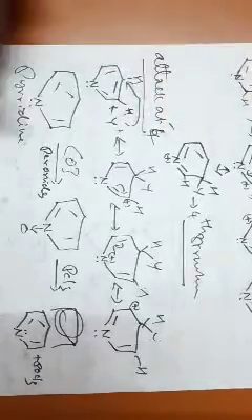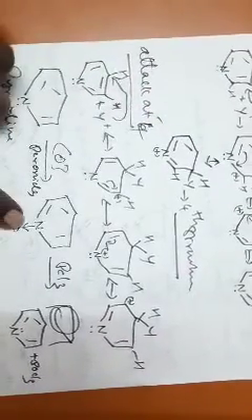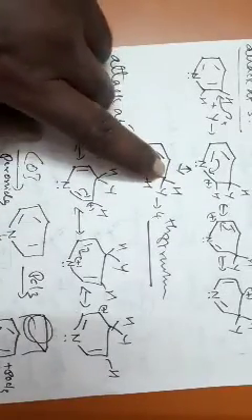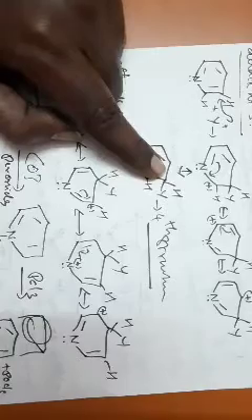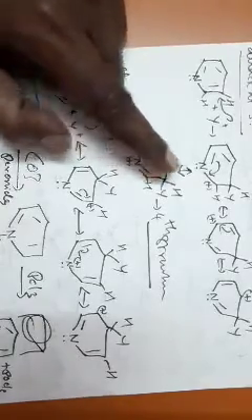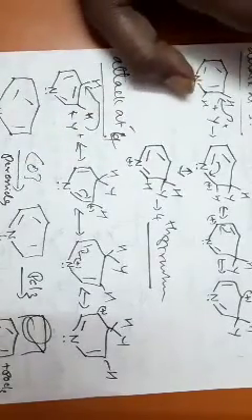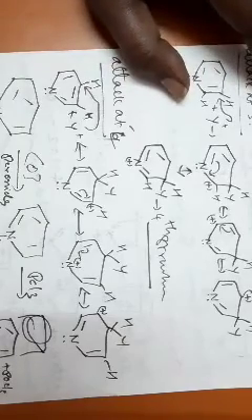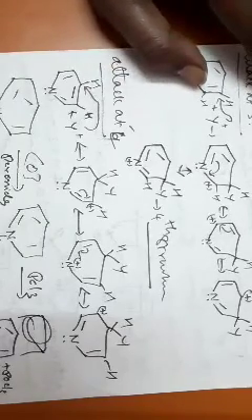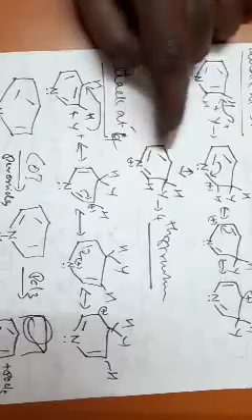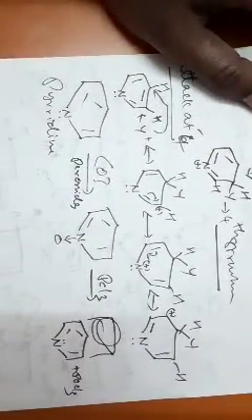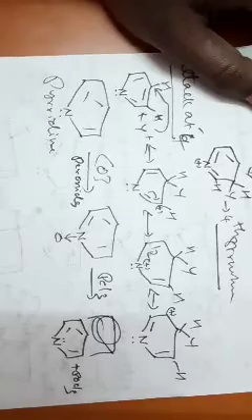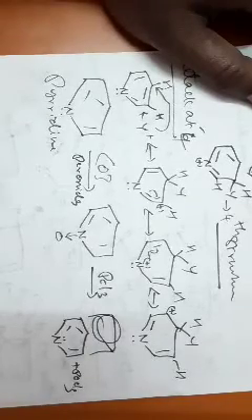Because of the unavailability of lone pair of electrons over the heteroatom, the fourth structure is not possible. We will see the resonance stabilization of the intermediate. So you will get an intermediate where the substitution is found at position number 2 or 4. So in this way you are able to synthesize 2 or 4 substituted pyridine.